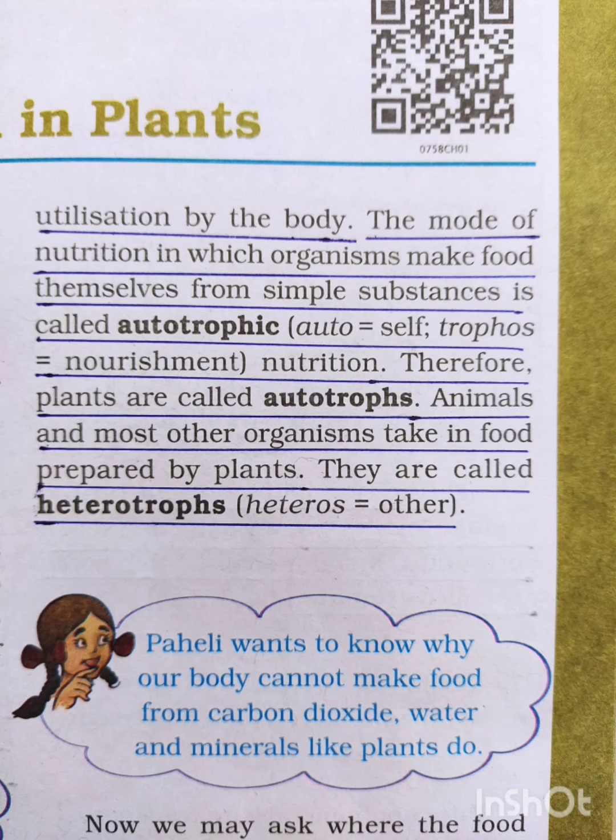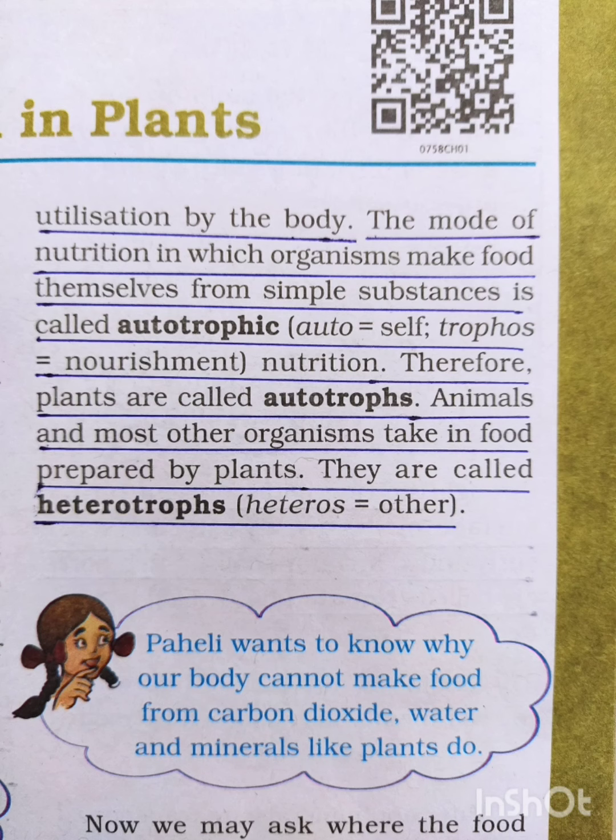Okay. All of you remember, autotrophic mode of nutrition means the mode of nutrition in which an organism makes food by themselves from simple substances is called autotrophic nutrition. Therefore, such plants are called autotrophs. All of you remember the mode of nutrition taking place in an organism by themselves is known as autotrophic nutrition. The word auto means self and trophs means nourishment.